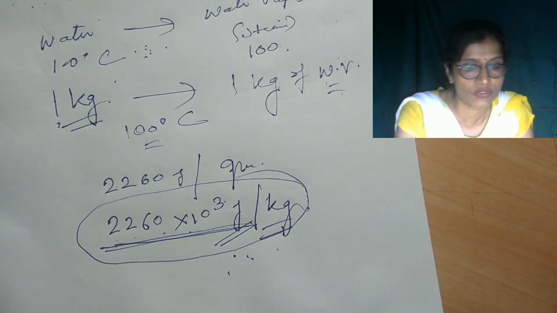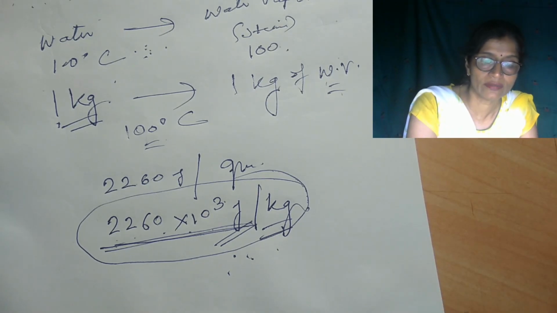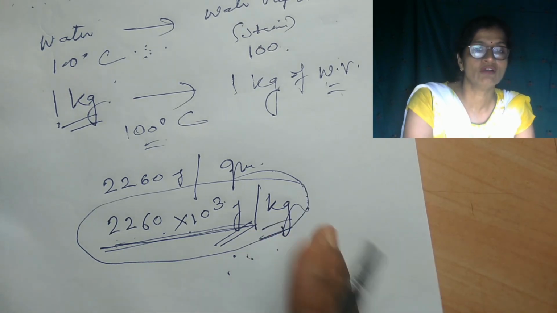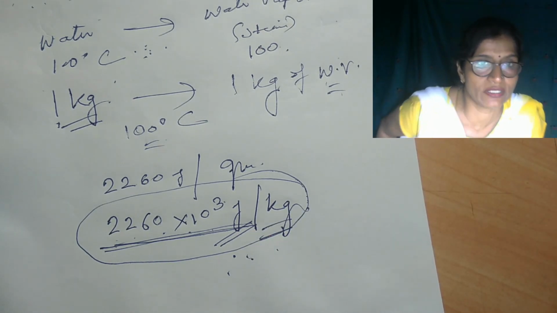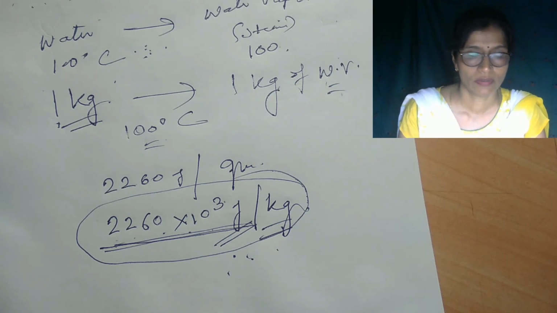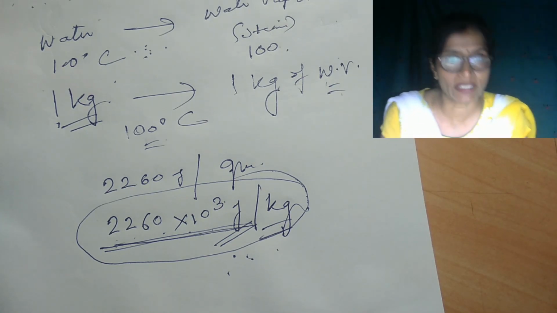It has been observed experimentally that the specific latent heat of vaporization as well as the specific latent heat of fusion value for water is maximum.